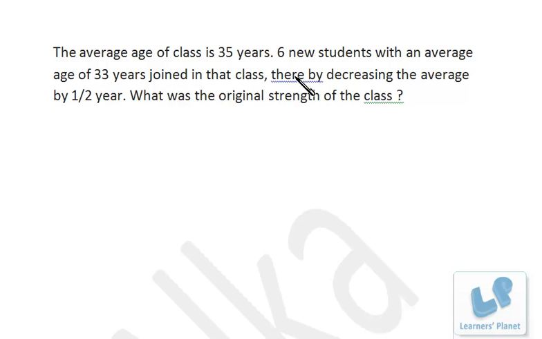So we consider them two groups. The first group with the average age of 35 years, the second group with the average age of 33 years, right? And the overall average is now what? See, we are mixing these two groups, and what is the new average? That is decreasing the average by half a year. That means the new average is 34.5, right?